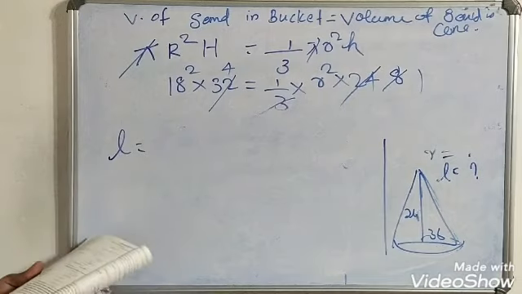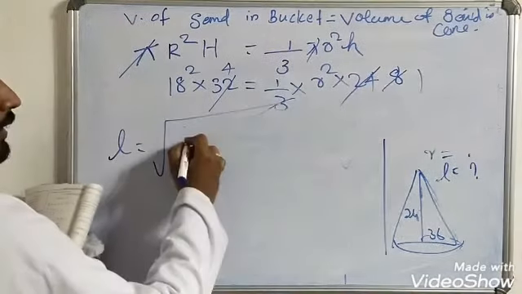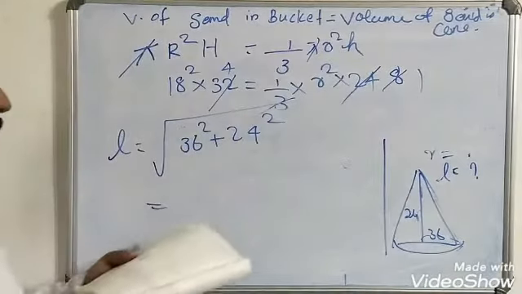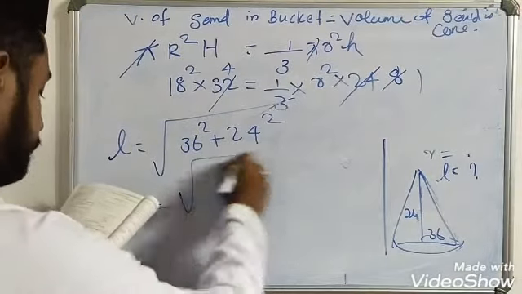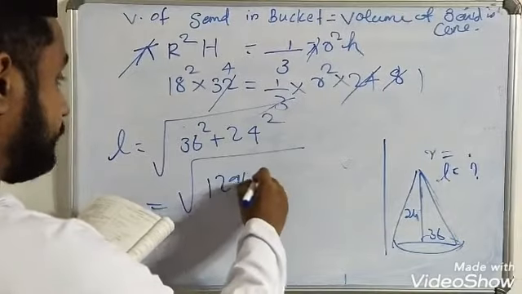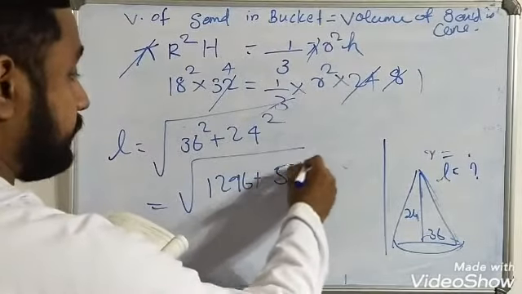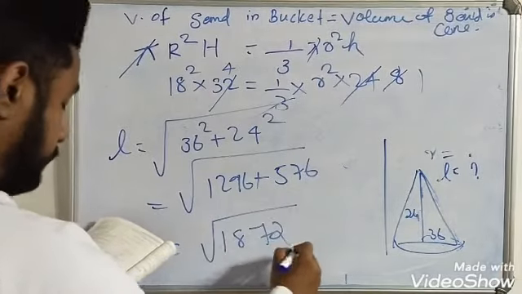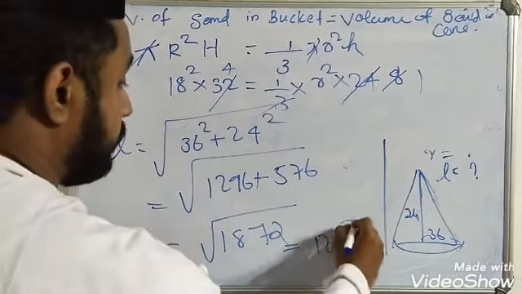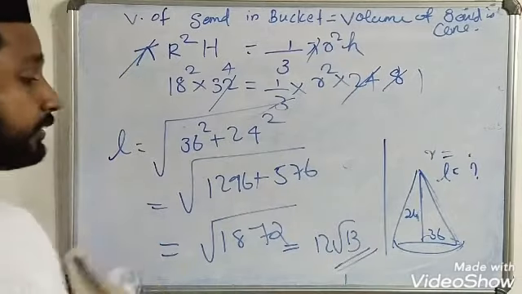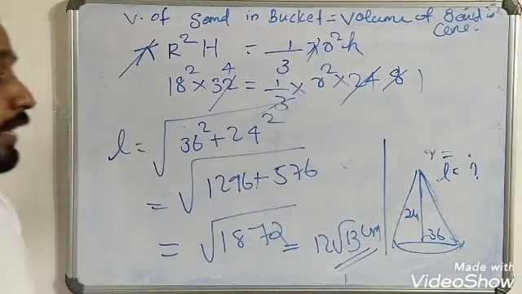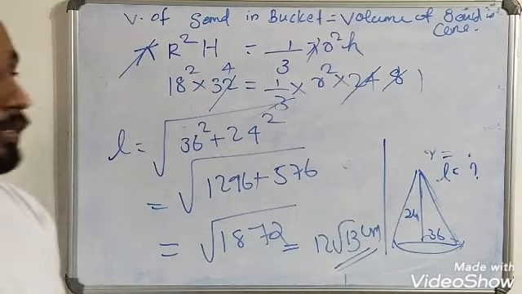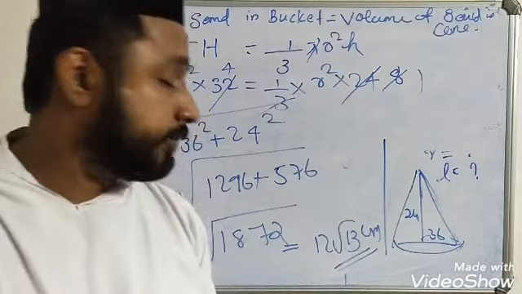So slant height is equal to root of 36 square plus 24 square, that is 1296 plus 576, which is equal to root of 1872, which is equal to 12 root 13 centimeter. So slant height of the cone is 12 root 13 centimeter, and height and radius are 24 centimeter and 36 centimeter. These are the measures you have to find out.